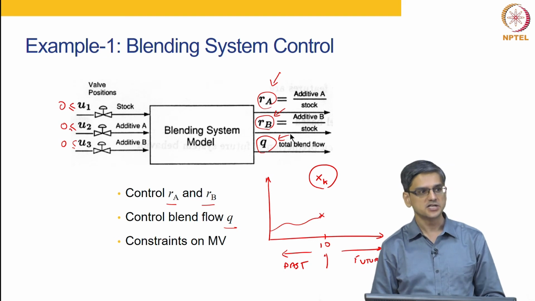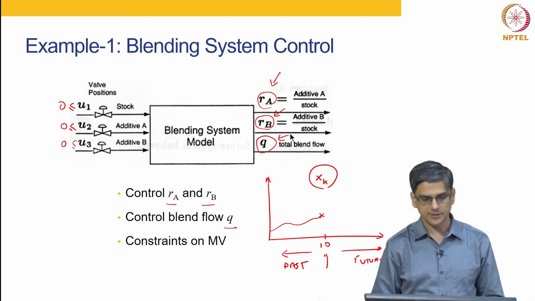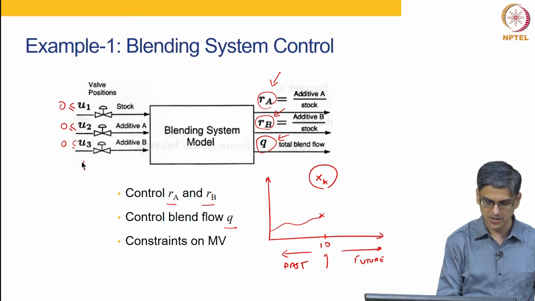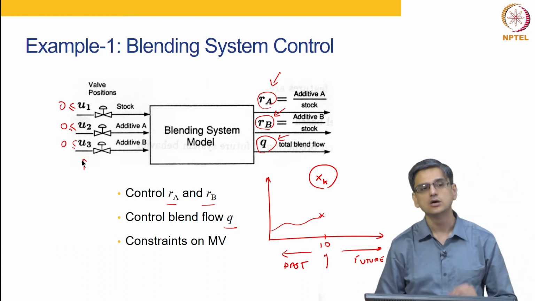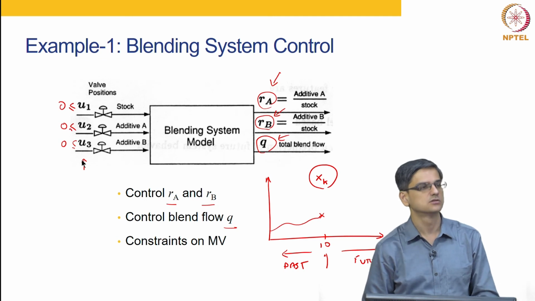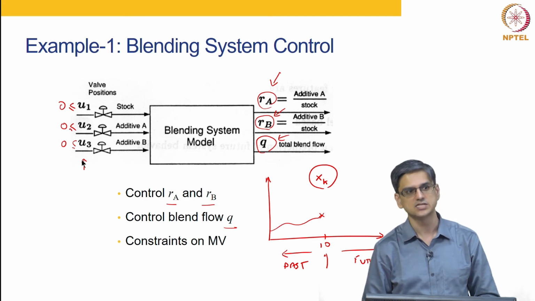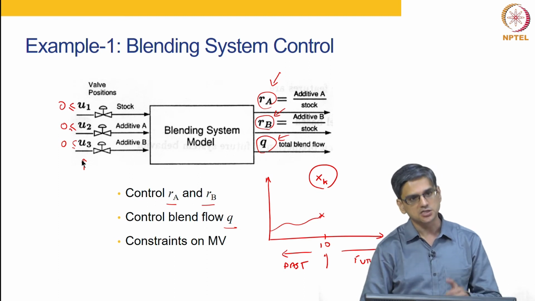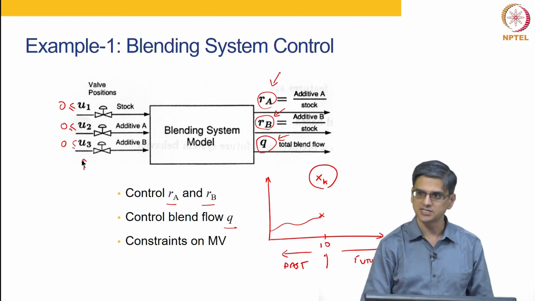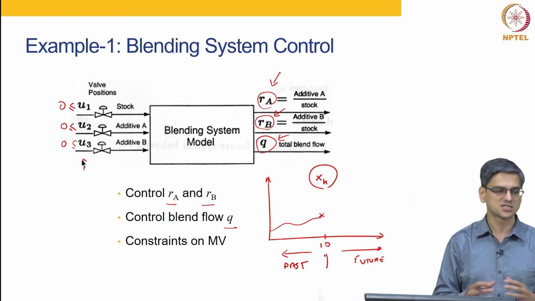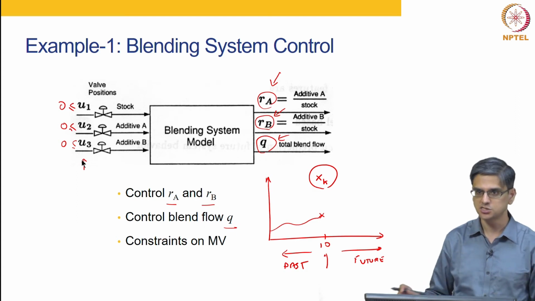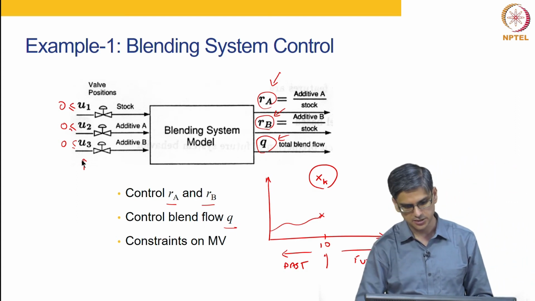The traditional approaches for APC can handle constraints on manipulated variables. A lot of times they find it difficult to handle constraints on controlled variables. Not so with MPC. In MPC it doesn't matter where the constraints are. Structurally it is capable of handling them. It is possible that certain problem formulations are such that it is not possible to handle it, but in general, as a structure, yes, it is possible to handle it in MPC.